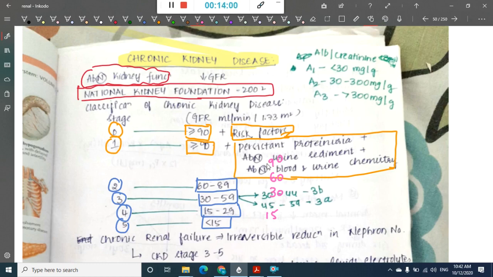Okay, so these are the main things. If it is more than 90 plus risk factors, then that is stage 0. If it is more than 90 with some symptoms, like persistent proteinuria, abnormal urine sediment or abnormal urine or blood chemistry, then that is stage 1. Then if it is between 60 to 90, that is 60 to 89, that is stage 2. If it is between 30 to 60, that is stage 3. If it is between 15 to 30, then that is stage 4. If it is less than 15, then that is stage 5. So just remember these, then you can get these stages very easily.